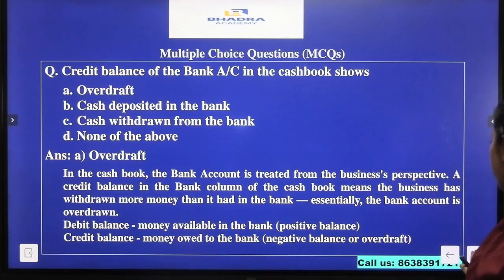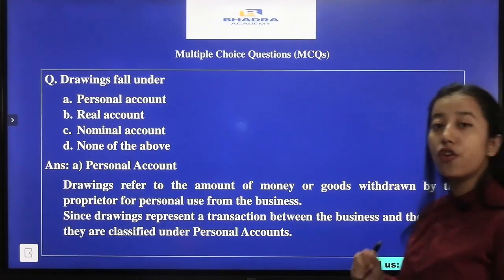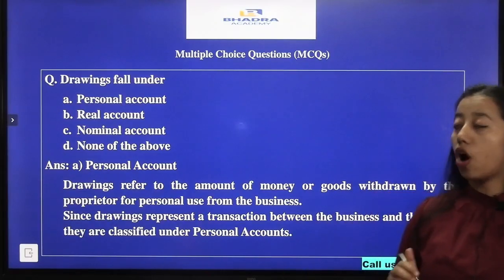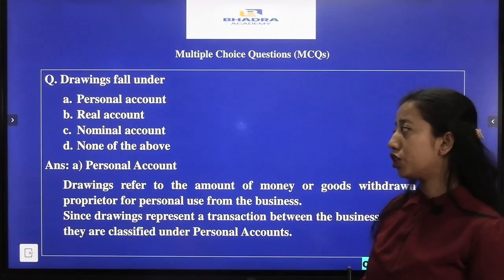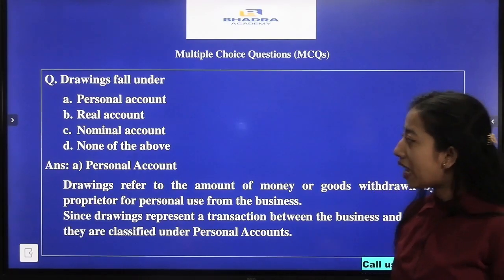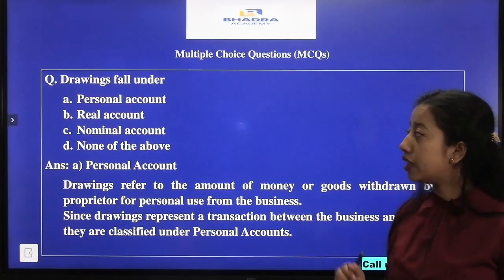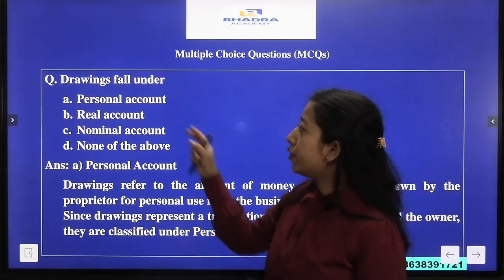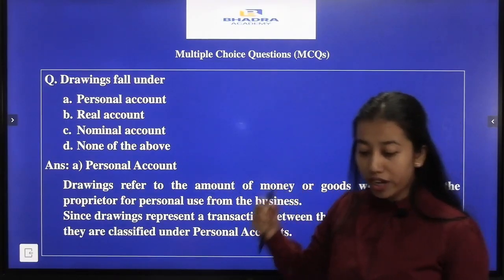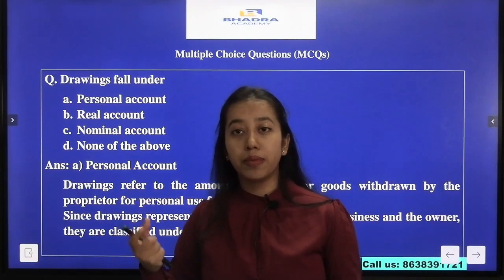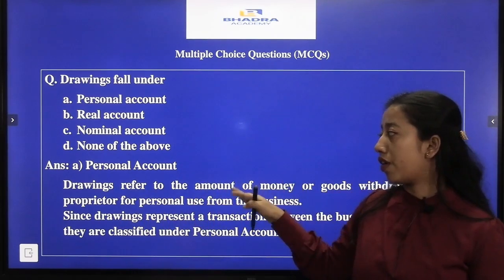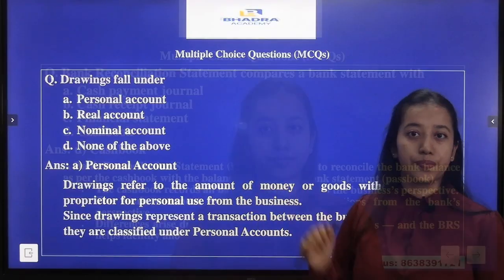Now the next question that we have is, drawings fall under. The options are option A personal account, option B real account, option C nominal account and option D none of the above. So our answer here is option A, personal account. So these are the different types of accounts. Here, what is drawings? When the business person withdraws some money from the business. So it will fall under the personal account. So our answer will be option A.